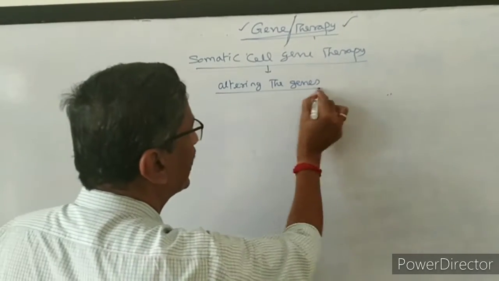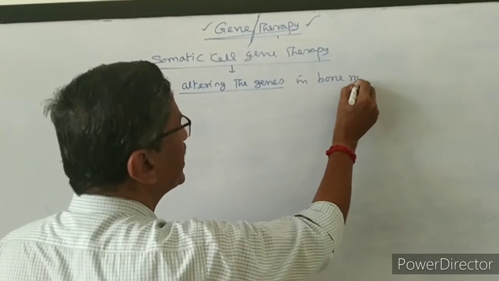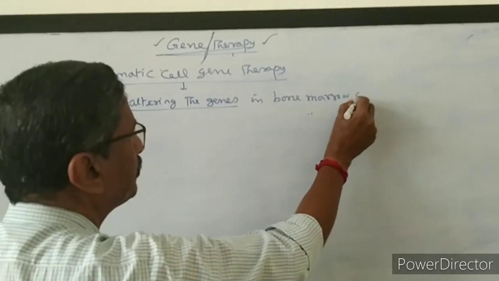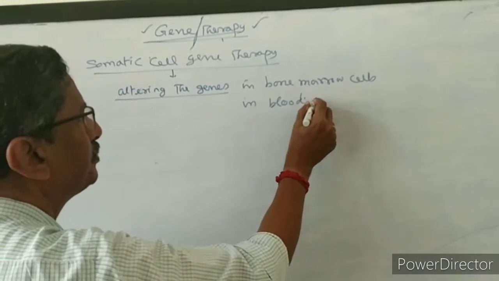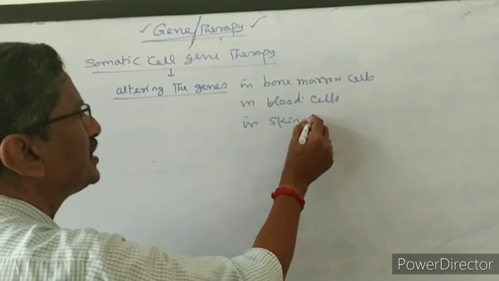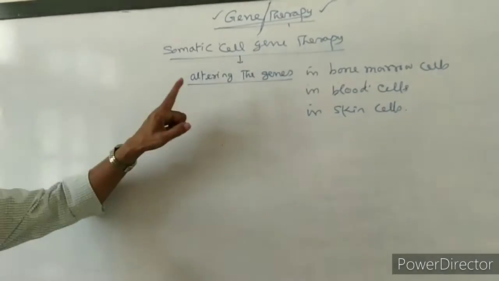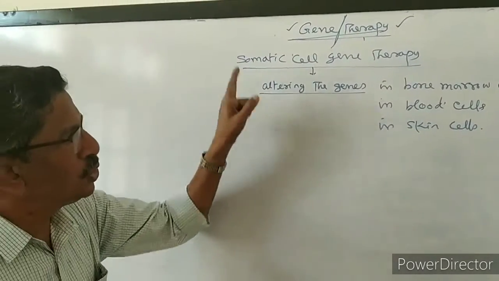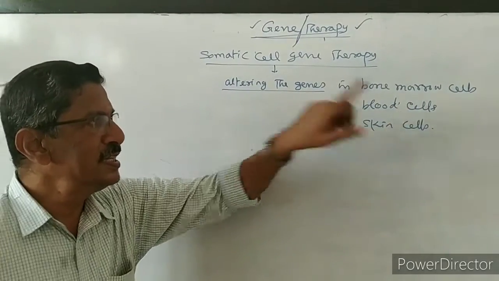That means fitting the correct genes in bone marrow cells, in blood cells, and also in skin cells. They are altering the defective gene into the correct gene in bone marrow cells, blood cells, and skin cells.